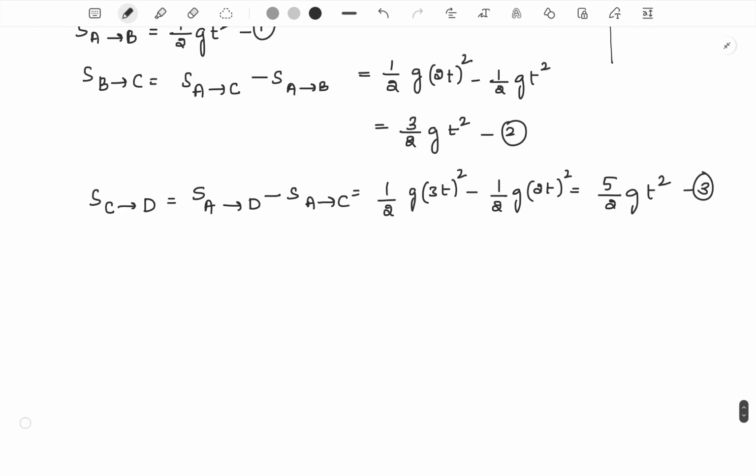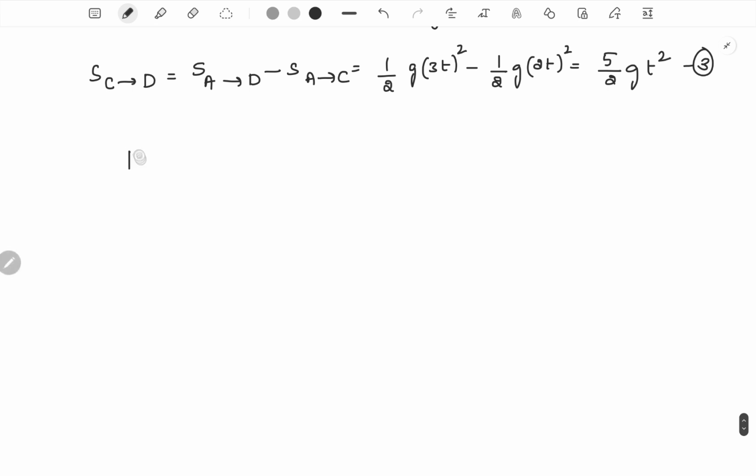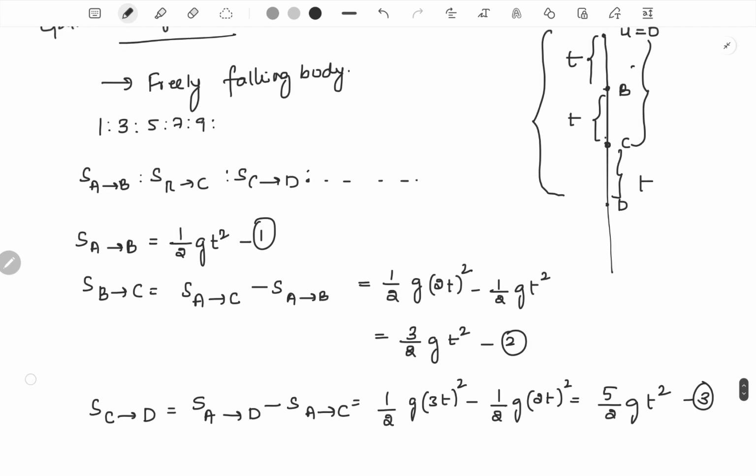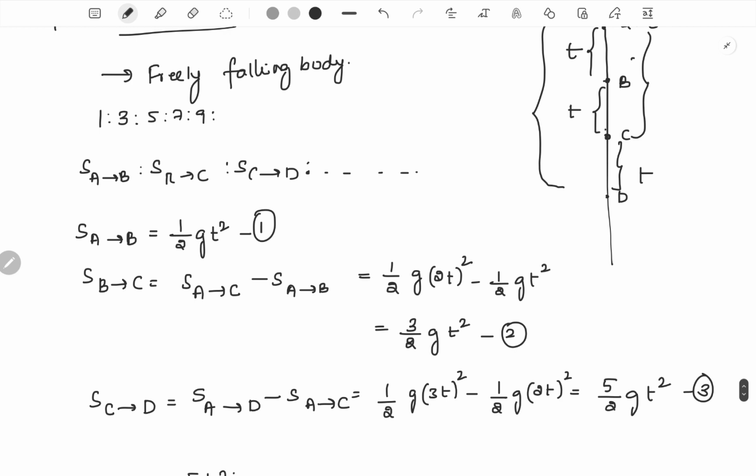If you find the ratios, as you can see, we get odd multiples. Here t could be anything, either a 1 second interval or a 2 second interval. In successive equal intervals of time, the ratio of distances would be the ratio of odd numbers. Okay, that's enough for this video.